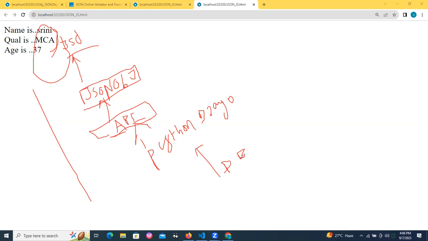Now I can see some Srini MCA 37. This data is string data. But this textual data is coming from JavaScript. JavaScript is getting data from JSON. JSON is getting data from an API. The API is getting data from Django servers. Django servers are getting data from databases. That is how the chain, how the circle works.